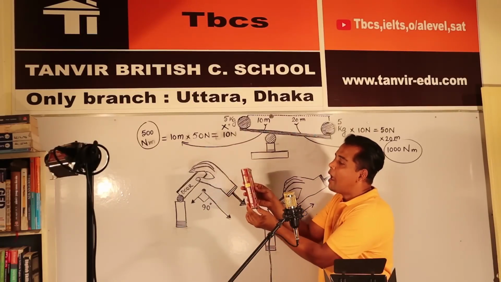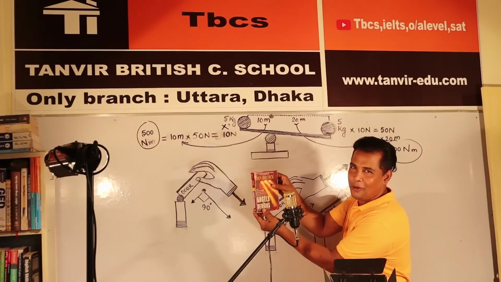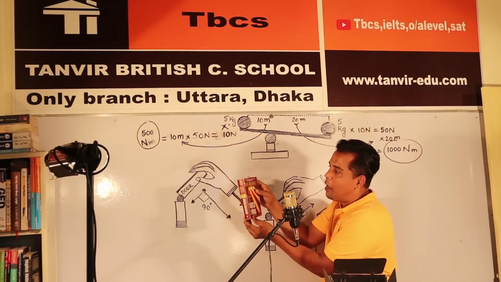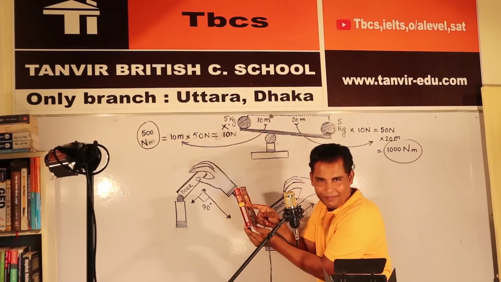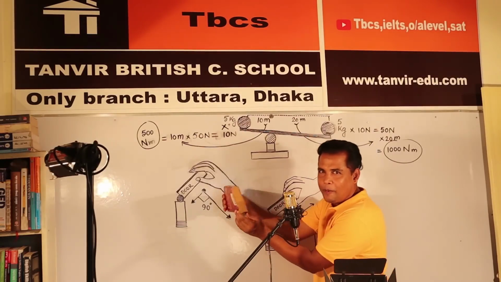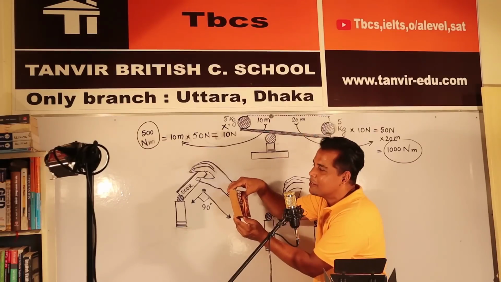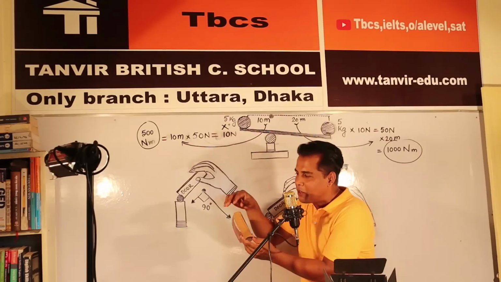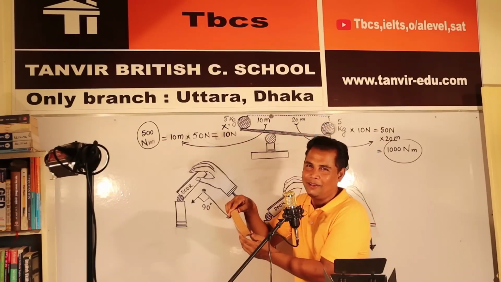But if you press here, suppose this is a car door, the door won't work. If you press close to the pivot, you push the door here, it won't open the way it should, but if you push here, it will open, because this is farther from the pivot. Please memorize: if something is closer to the pivot, the moment is less.